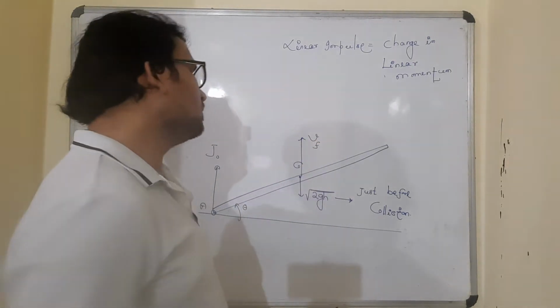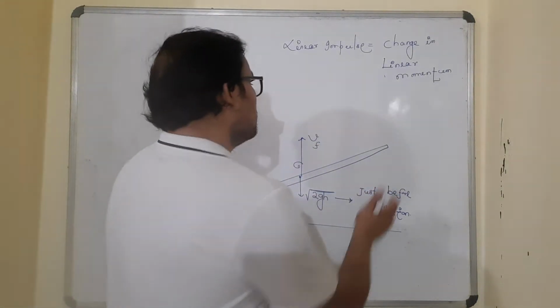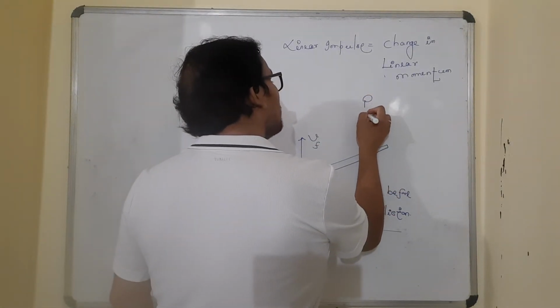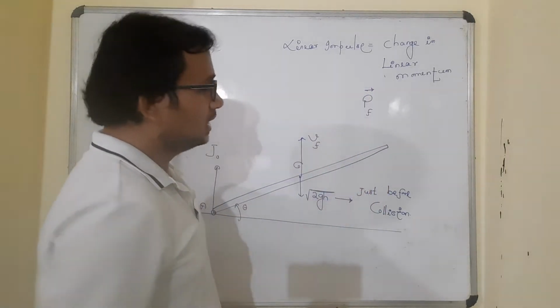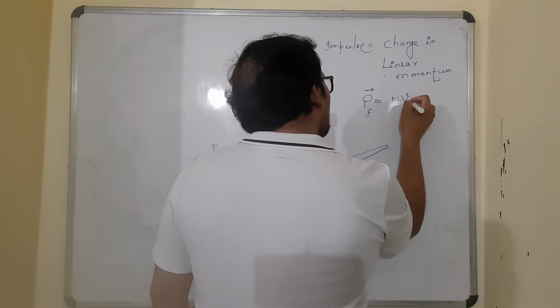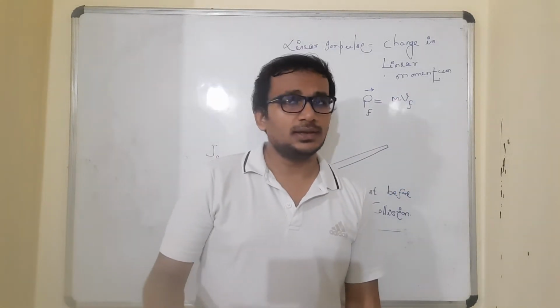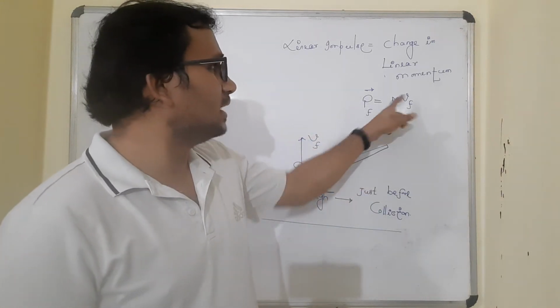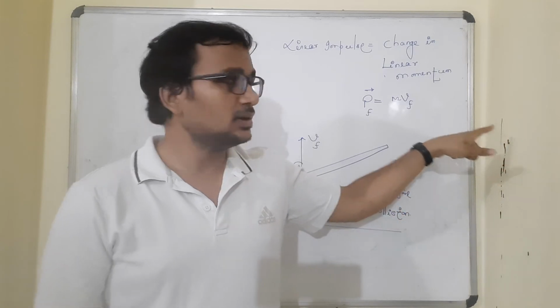Now when people ask me what is the momentum of the rod just after the collision, then what will be the final momentum of the rod? Final means the linear momentum just after the collision. So what will that be? M into Vf. But is it okay to write like this? Is it correct to write a linear momentum like this, M into Vf? I don't think so.